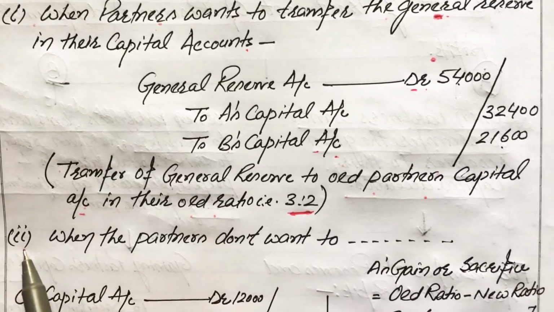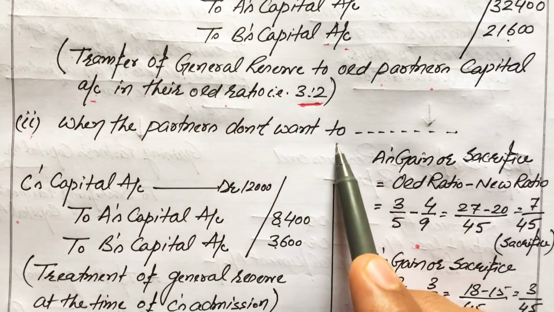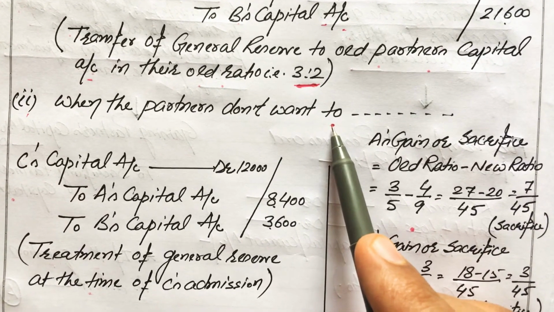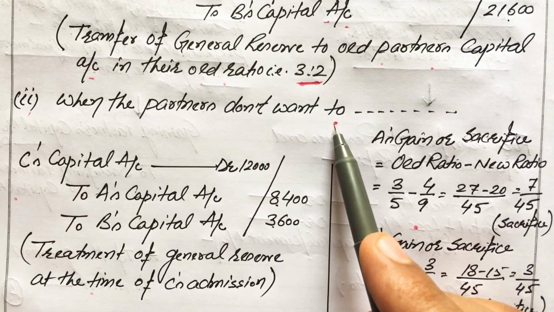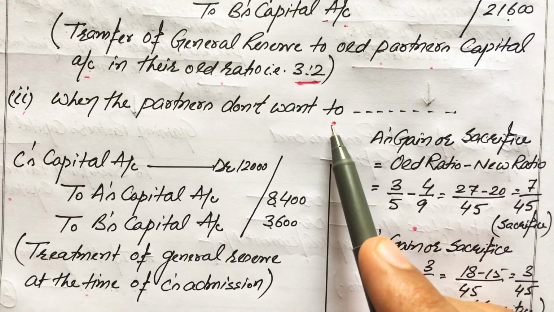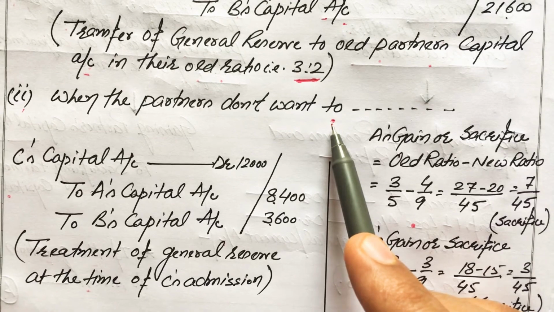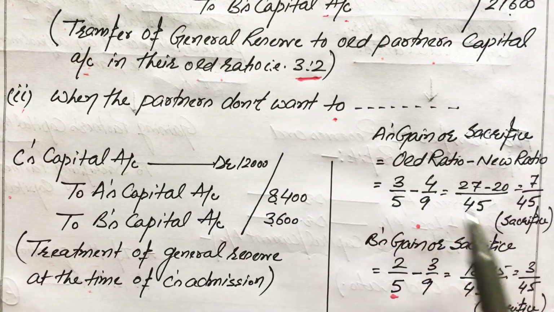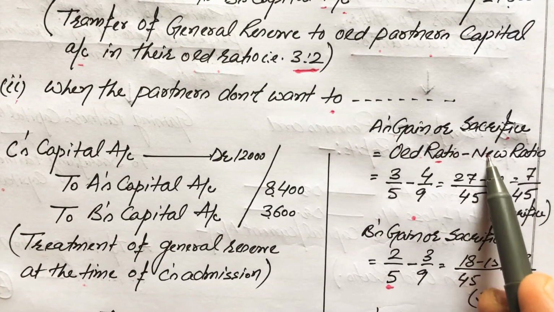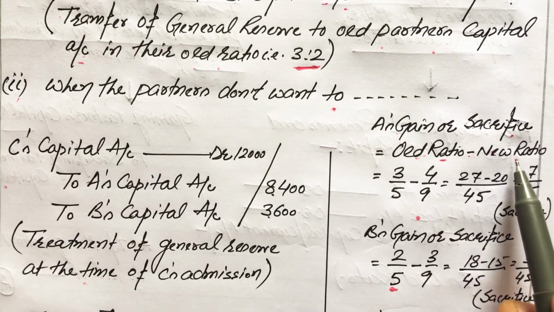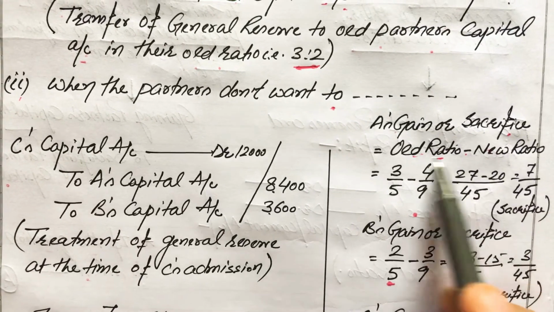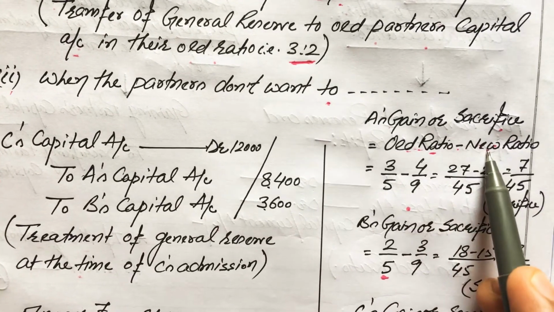And the second requirement is when the partners don't want to transfer the general reserve in their capital accounts and prefer to pass an adjustment entry for the same. And here adjustment entry also means the gaining to sacrifice. For passing the journal entry gaining to sacrifice, first of all we have to calculate individual partners' gain or sacrifice. That's why A's gain or sacrifice. Now I am using here the formula of sacrificing ratio, that is old ratio minus new ratio. You know that here you can apply the formula of gaining ratio, but I am applying here the formula of sacrificing ratio, old ratio minus new ratio.